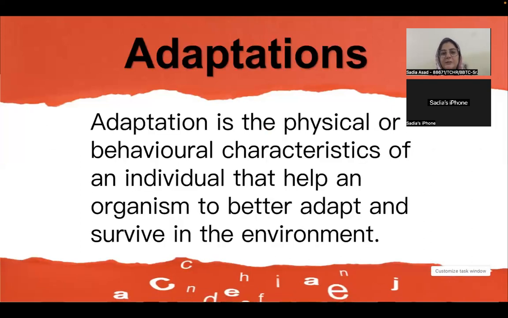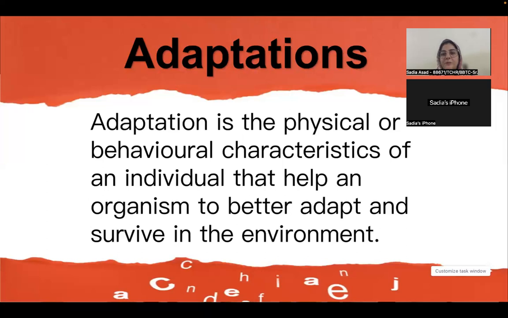While discussing Darwin's theory earlier, we discussed that those individuals which adopt an advantageous trait, which helps them survive better in some harsh environment, we say that particular organism has adapted to this harsh environment. So adaptation is a very important concept in biology.